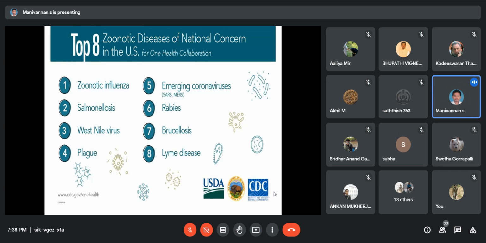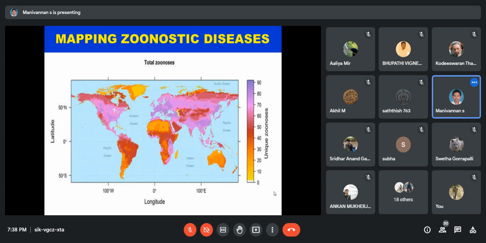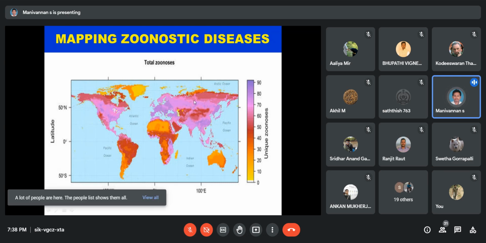This is the mapping of zoonotic diseases. What is the geographical distribution of zoonotic diseases? On the right-hand side is the severity of the disease based on the color pattern. The green and light yellow colors indicate a low level of zoonotic diseases. The blue region or the pink region indicates highly spreading zoonotic diseases.